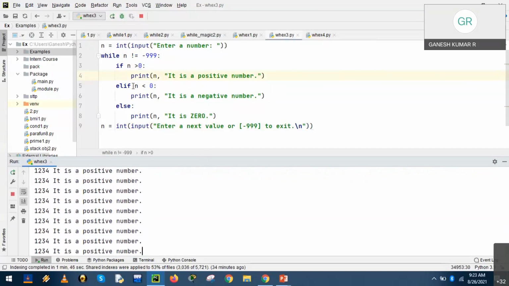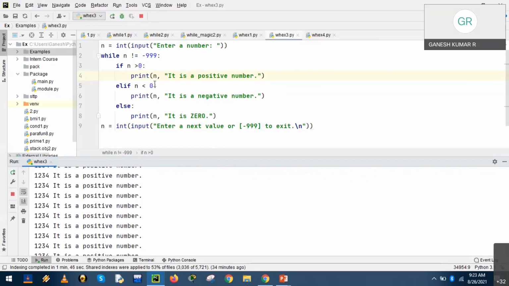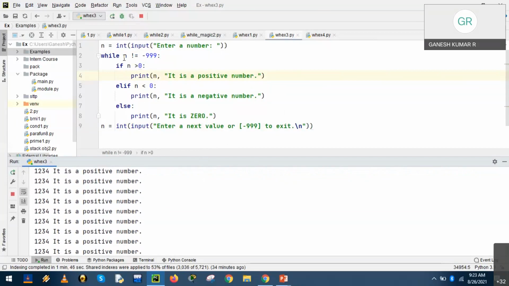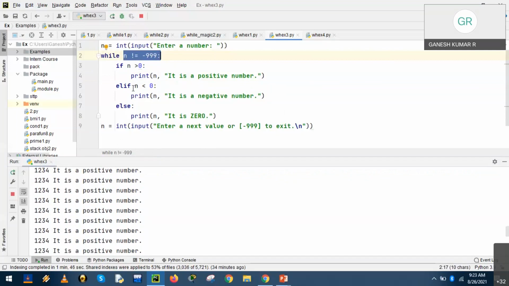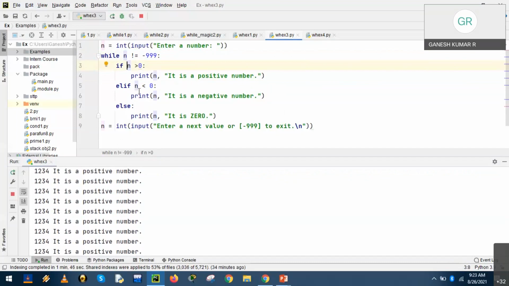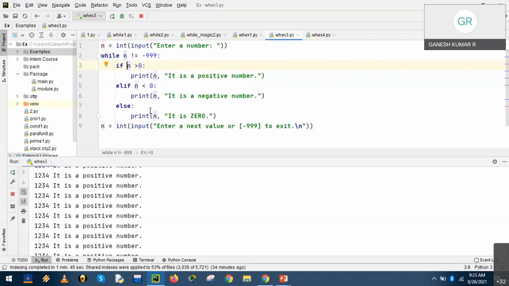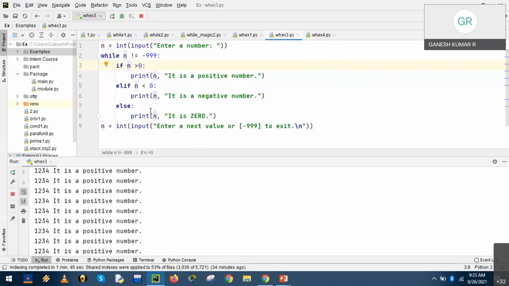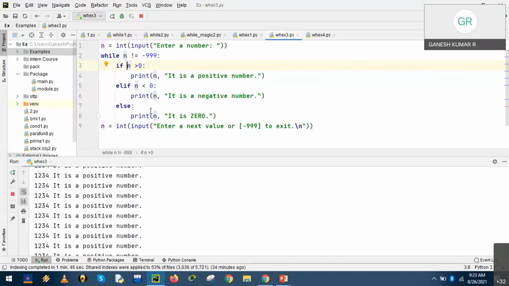The output is correct because 1, 2, 3, 4 is greater than 0 and it is a positive number. But the condition checking has not been completed. Even though a loop is used for repeated execution, at some point any beginning must have an end, right?